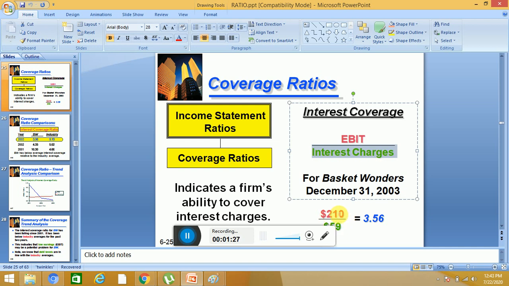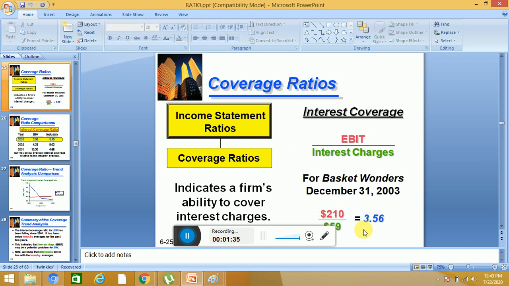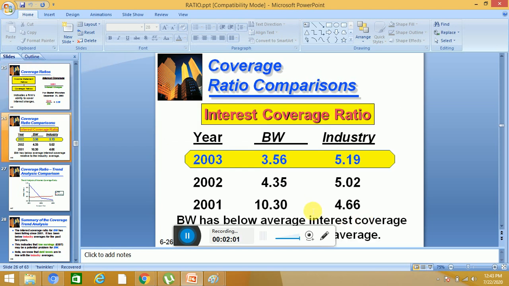So our EBIT was 210 and our interest charges were 59,000. So we got 3.56, divided by 1. So it means if 1 is interest, we are earning 3.56. So we can easily pay our interest. If your interest charges are 1, we are earning 3.56. This was the internal analysis.